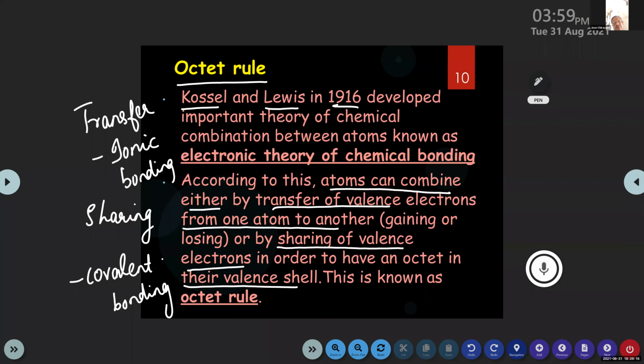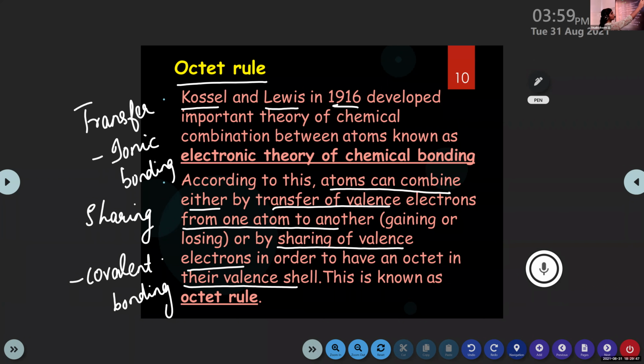John Joes, can you please read the points about the octet rule? Yes, ma'am. Octet rule. Kossel and Lewis in 1916 developed an important theory of chemical combination between atoms known as the electronic theory of chemical bonding. According to this, atoms can combine either by transfer of valence electrons from one atom to another, gaining or losing, or by sharing of valence electrons in order to have an octet in their valence shell. This is known as the octet rule.